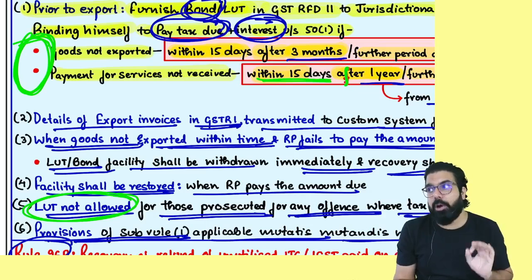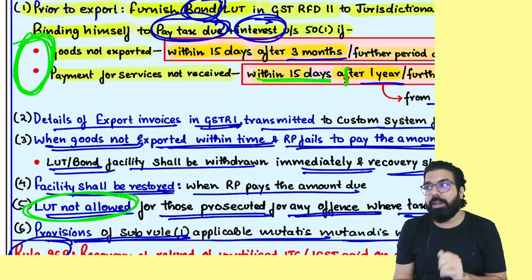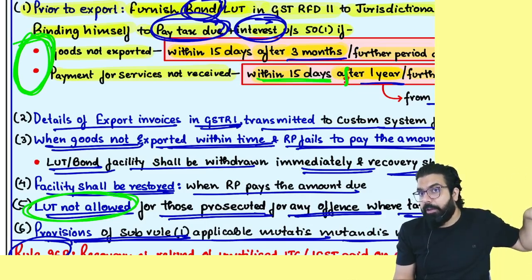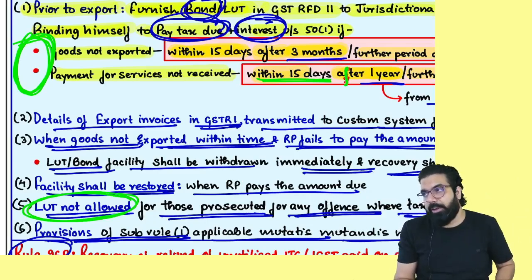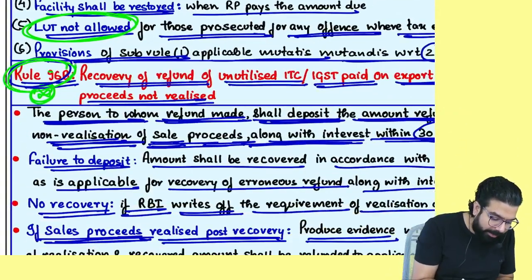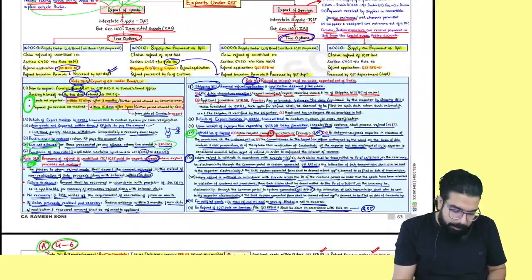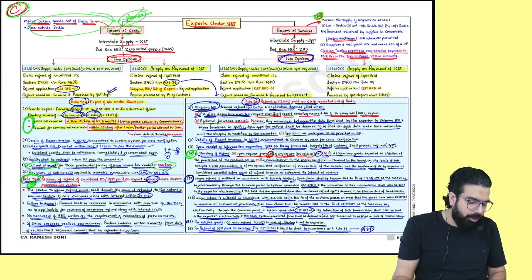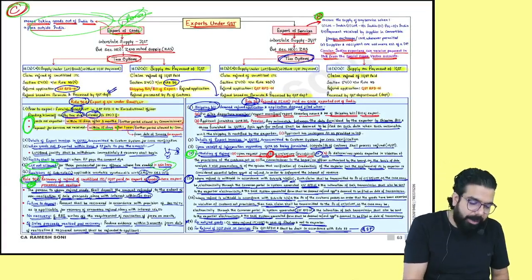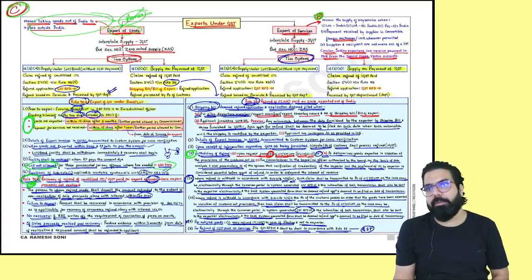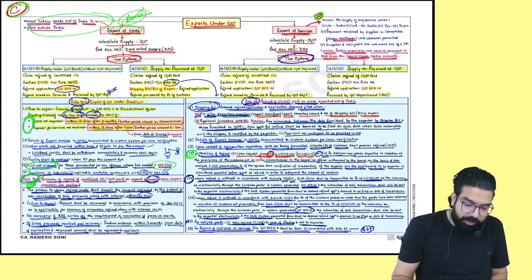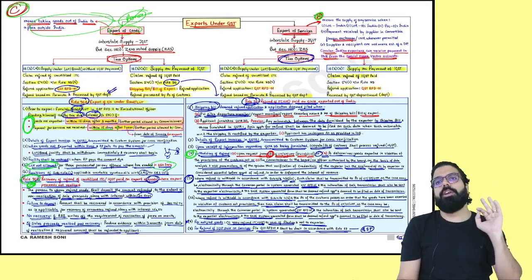Otherwise, the LUT bond facility which is there, otherwise whatever the IGST you did not pay should be paid by you along with interest. And rule number 96B, there must be 1 or 2 questions. Please do it and go. People, rule number 96B is also a good one. C graded chapter, but a small question can be asked, everyone. I'll close my revision on the chapter of exports under GST.